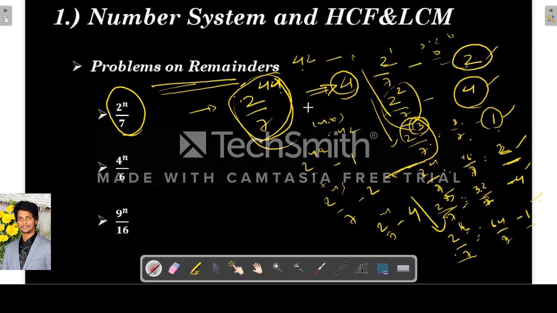So for 2 power 43 by 7, the remainder will be 2. So for 2 power 44 by 7, the remainder will be 4. So we can do it like this. Again the same for this, see.